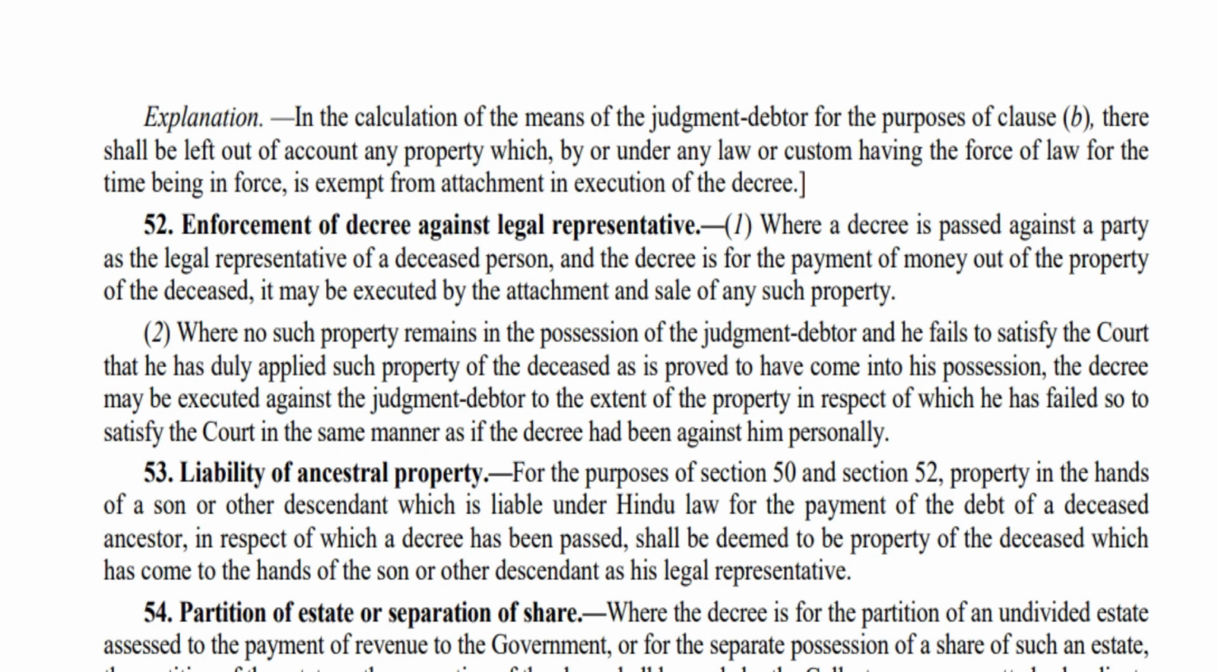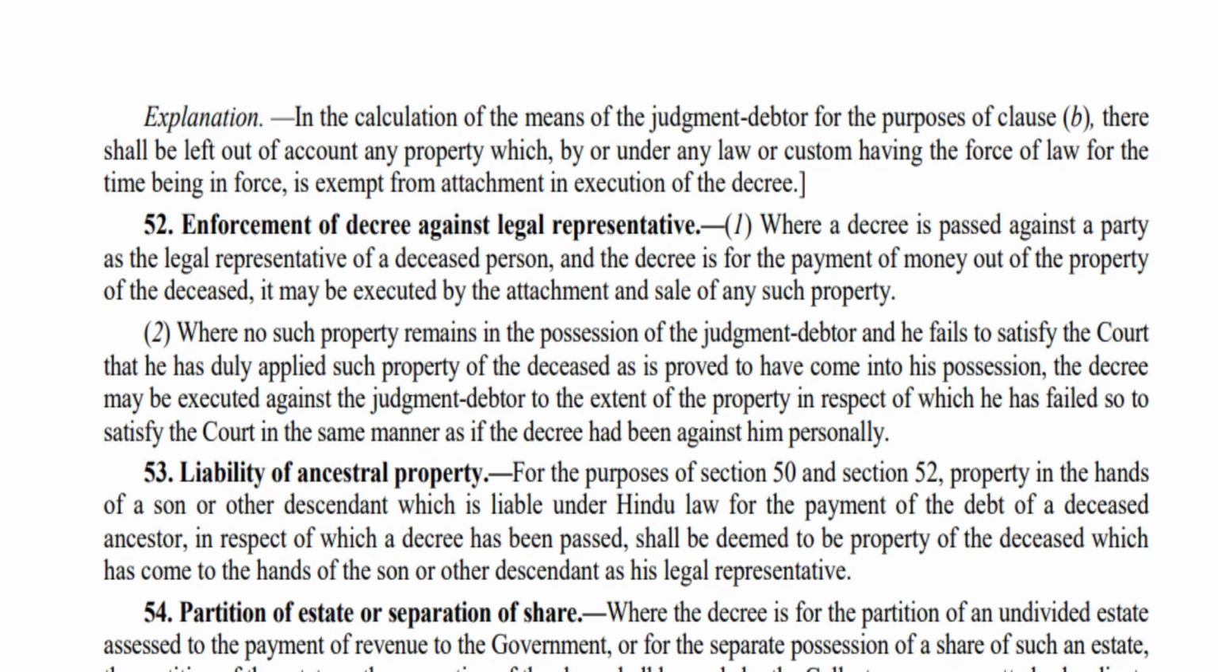In that case, the court can execute this order by way of attachment and sale of that particular property. Let us move to subsection 2 in section 52. In this, there are two aspects which we need to understand. Imagine there is a property and now that property is not available with the judgment debtor. It is not in his possession. First point.